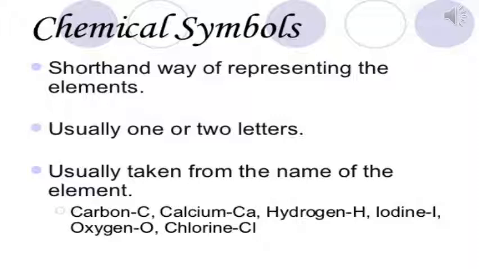For example, the symbol of carbon is C, the first letter of the English name. The symbol of calcium is C and A, the first 2 letters. The symbol of hydrogen is H, the first letter of the English name. Now, the symbols of some elements begin with the same letter. For such elements, the symbols given are either the first letter of their English names, or the first and second letters, or the first and another letter of their names. The first letter is always written in capital and the second letter is always in small letter.